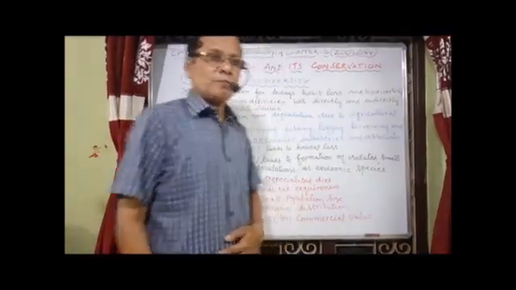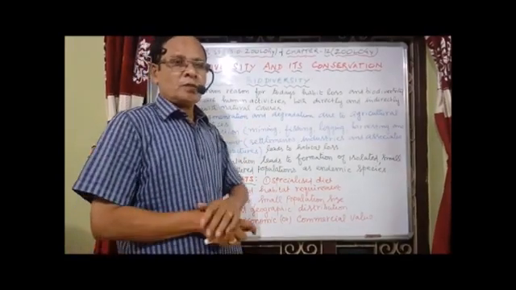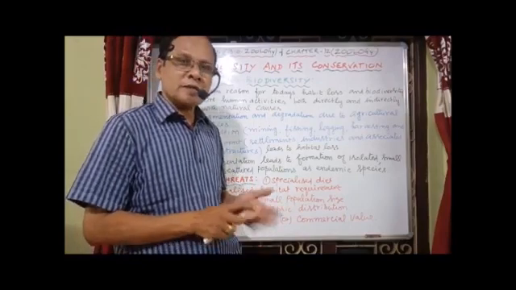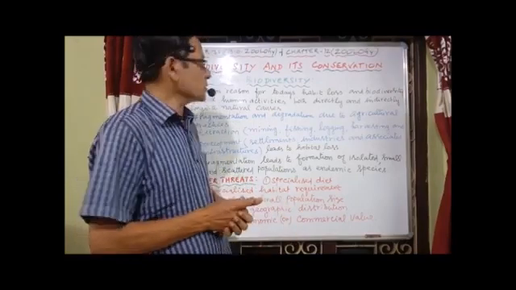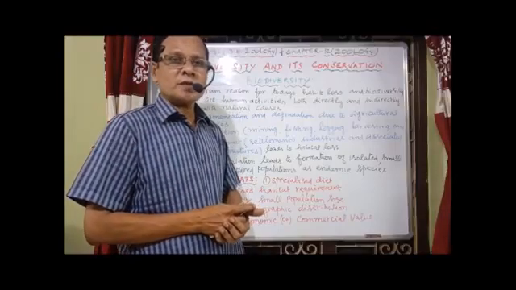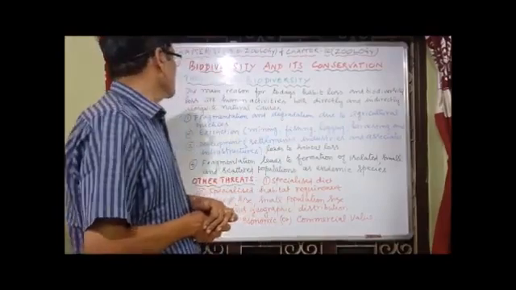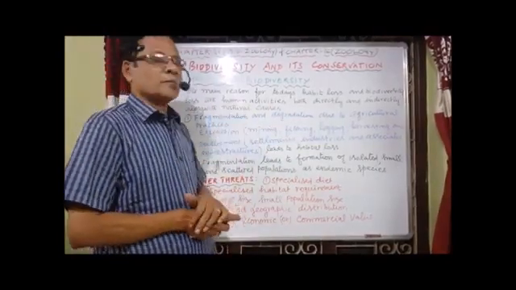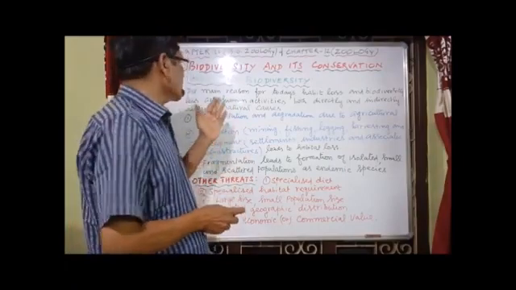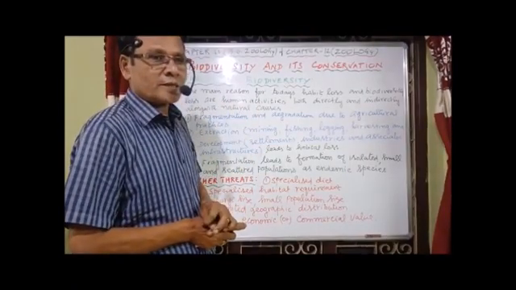Now the next one, what are the threats to biodiversity? Now we know India is one of the 17 mega biodiverse countries in the world. Though it is one of the 17 mega biodiverse countries in the world, it is facing threat to biodiversity. Now the main reason for today's habitat loss and biodiversity loss are actually the human activities, both directly, indirectly, along